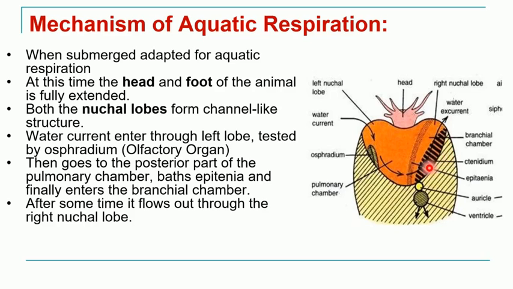Whatever oxygen is present will be absorbed by the blood, and whatever carbon dioxide is already formed in the body will be exchanged through these lamellae to the water. So this water becomes mixed with carbon dioxide, and oxygen is absorbed by the lamellae of the ctenidium or lung.